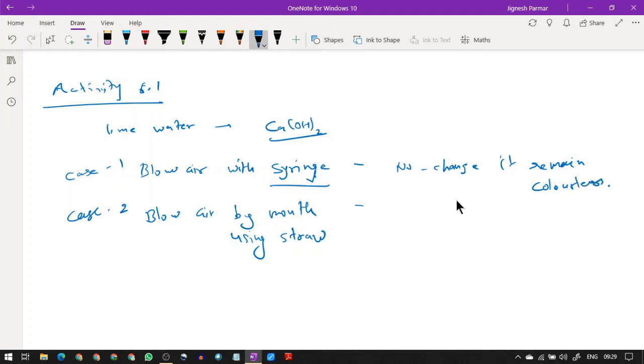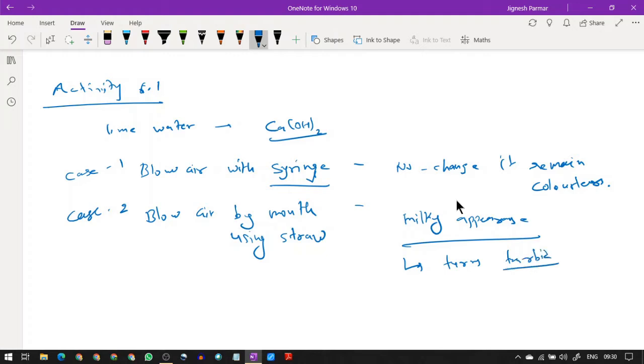But when I blow air using a straw by my mouth, I find some milky appearance. This means that the solution turns turbid.